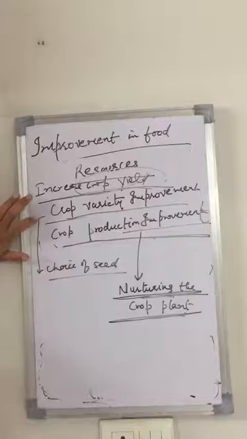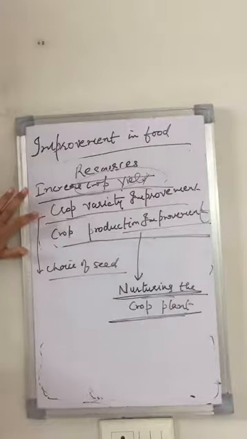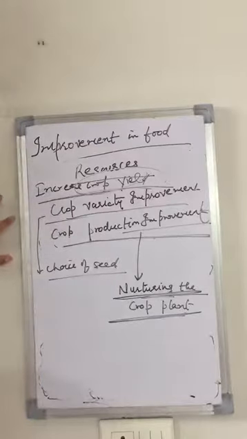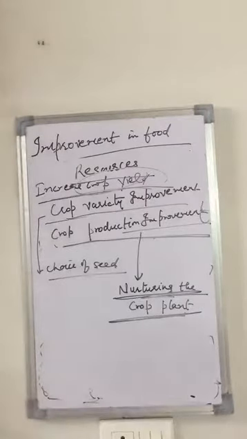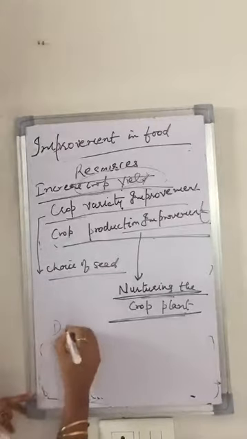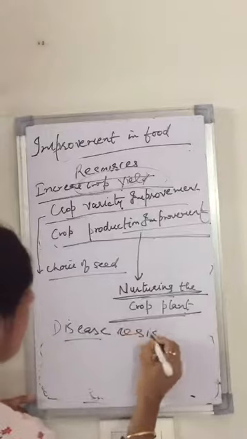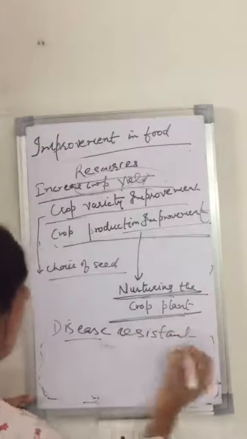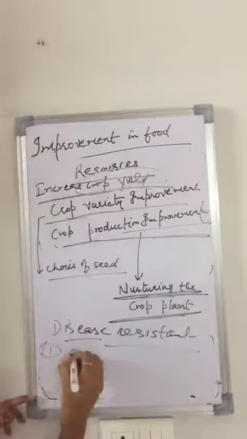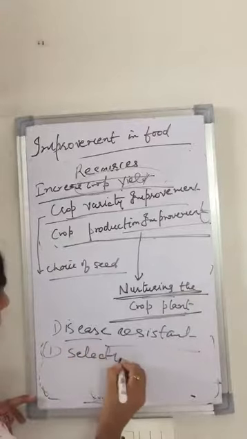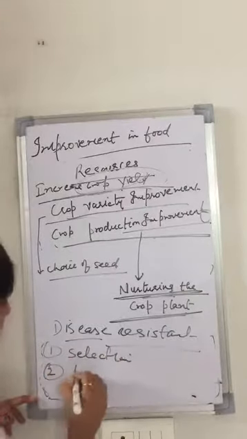We take the first point, crop variety improvement. What is the meaning of crop variety improvement? You know that I have told you that the crop varieties depend upon the seed selected by us. We have to see the various characteristics in the seeds, like the very common one, that it must be disease resistant. There are two basic methods for this. The first one is selection and the other is hybridization.